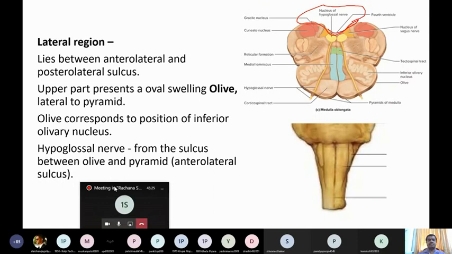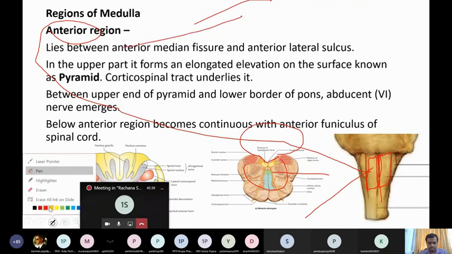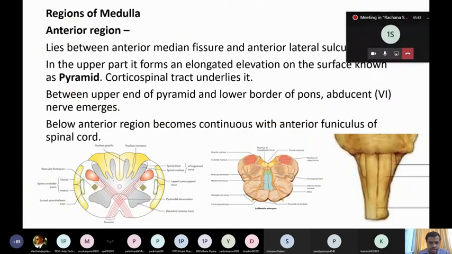The lateral region lies between the anterolateral sulcus and the posterolateral sulcus. You can see in this image, this is the anterolateral sulcus here, and this is the posterolateral sulcus.